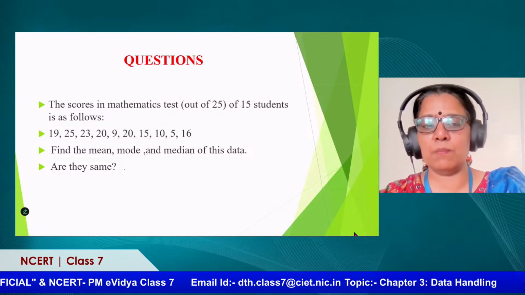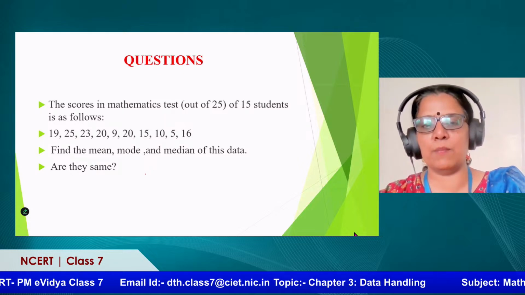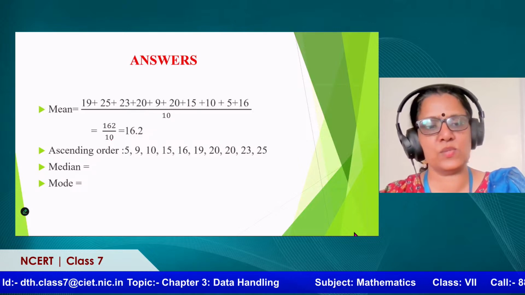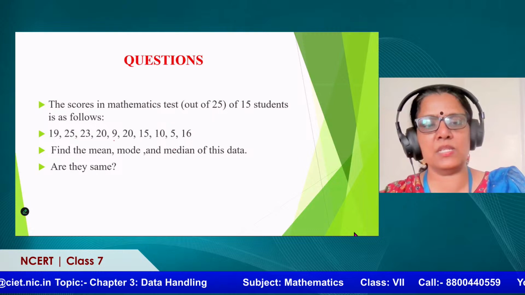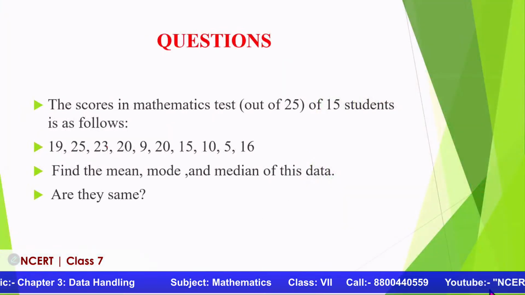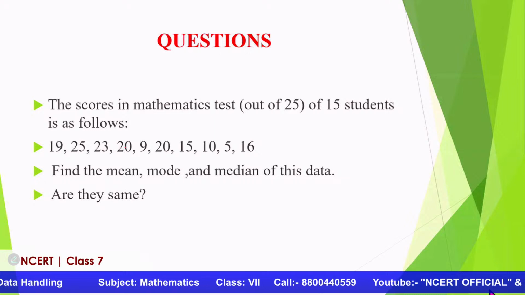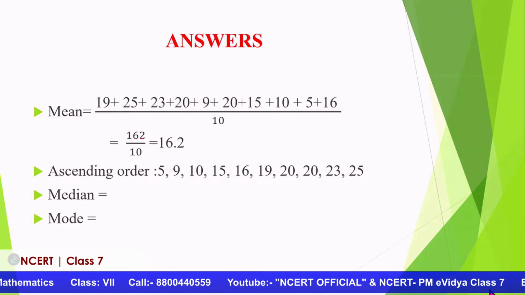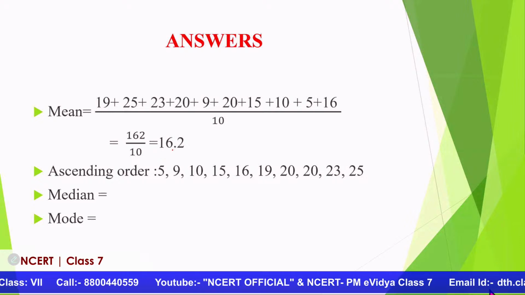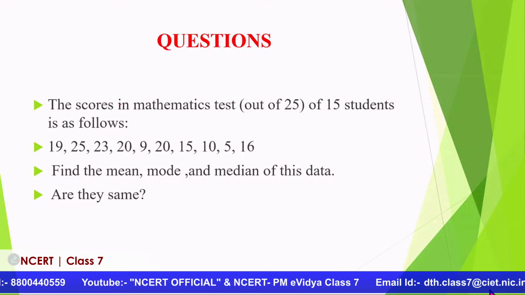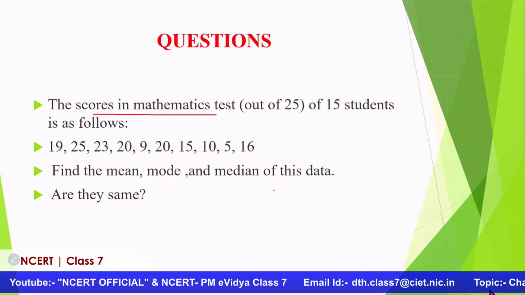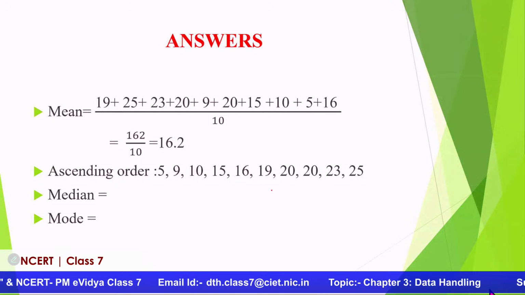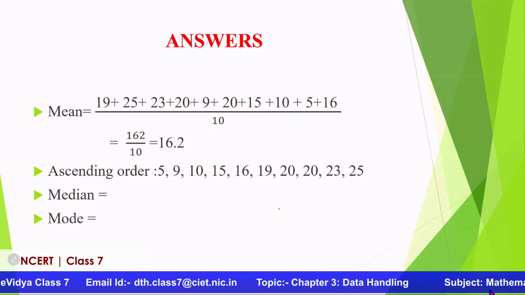Quickly, if you want to find the mean of this given data, remember that mean means add and divide by the number of terms. So we add all the terms and divide by the number of terms, which is 10. How many terms are here? 1, 2, 3, and then 1, 2, 3, 4, 5, 6, 7, 8, 9, 10. So there are 10 observations. Dividing by 10, we get 16.2. These are the scores in mathematics, so the teacher understands that 16.2 is the average mark of my class. Okay, good, I will do better next time.